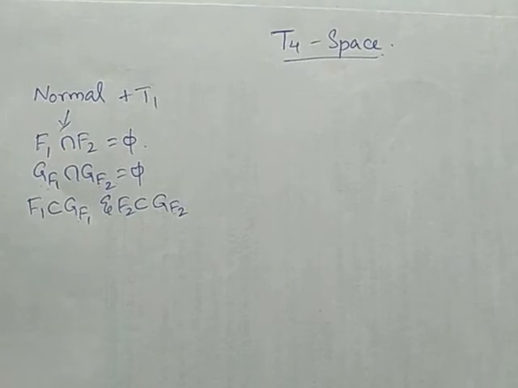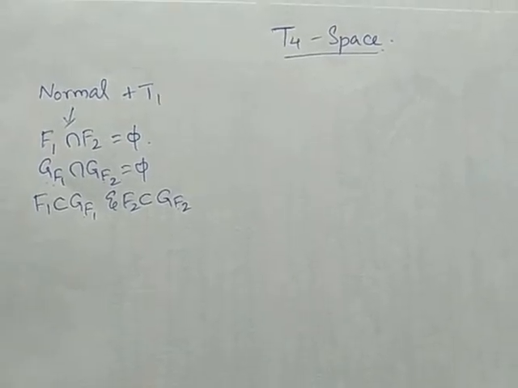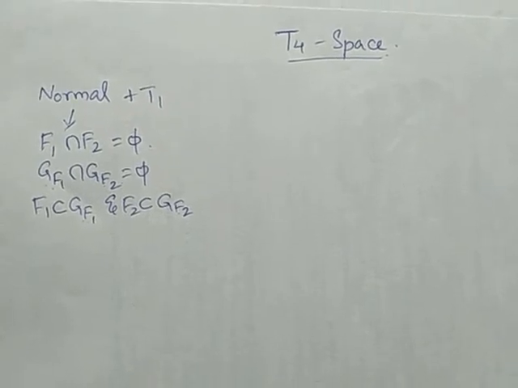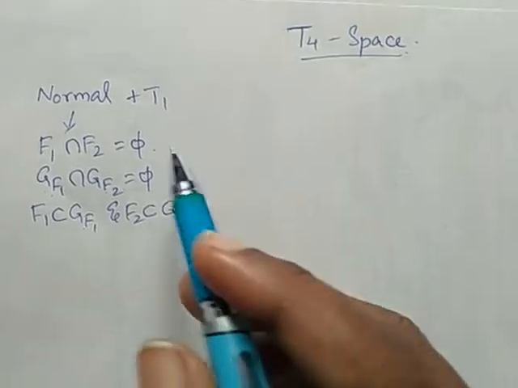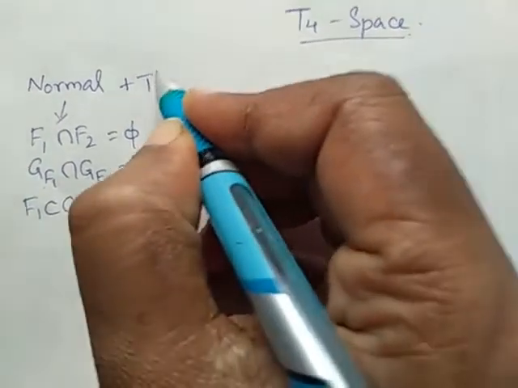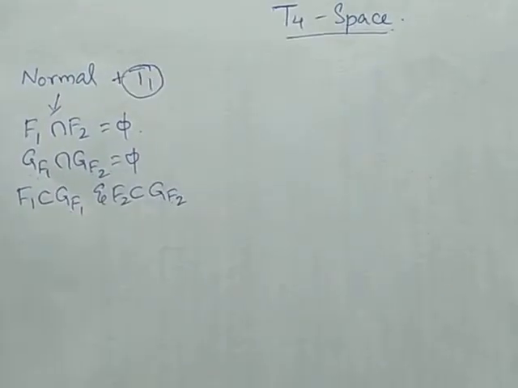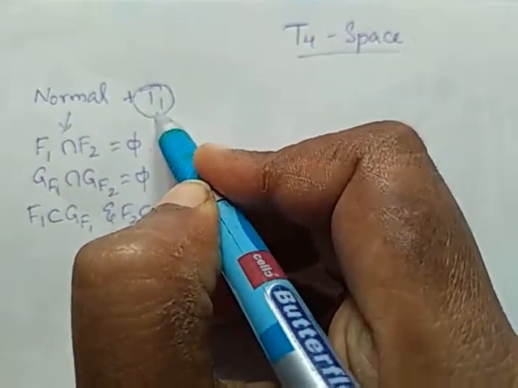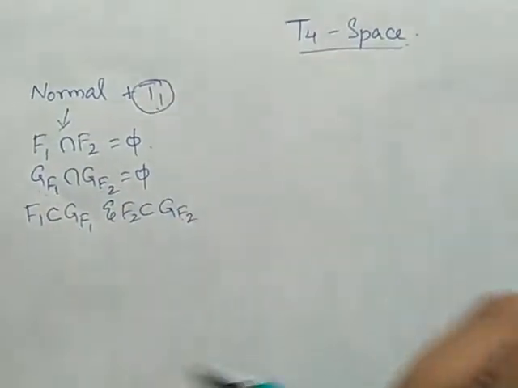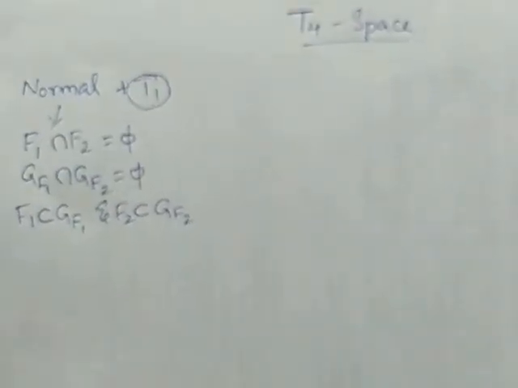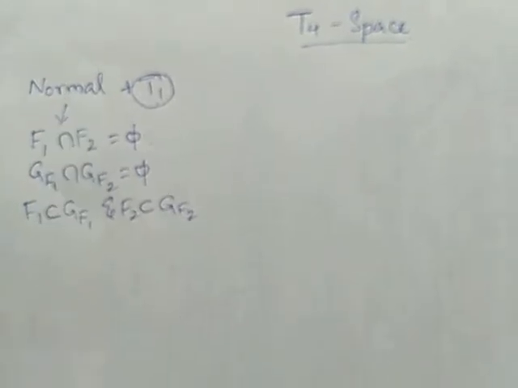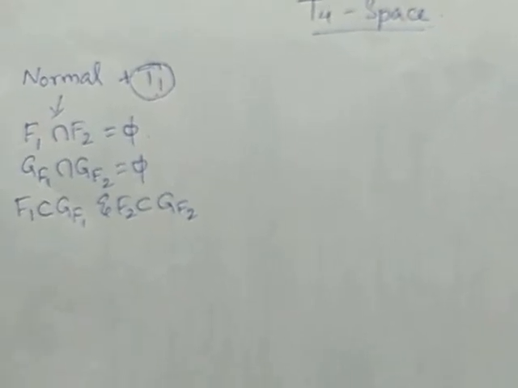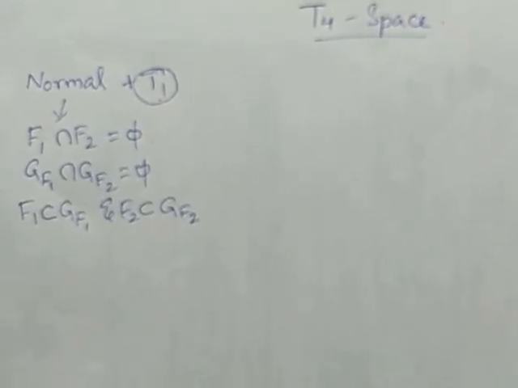So now we are going to prove every T4 space is T3 space. So what is T3 space? Regular and T1 space is T3 space. So no need to prove T1, since it already exists here in T4 space, and in T3 also T1 will exist. The only thing is we have to prove normal space is regular. If we prove that, we show that every T4 space is T3.